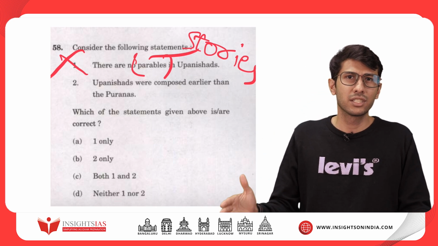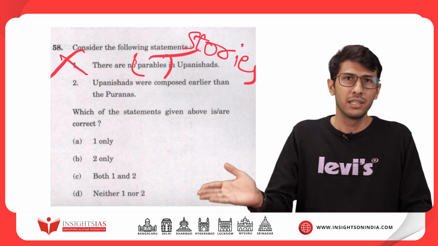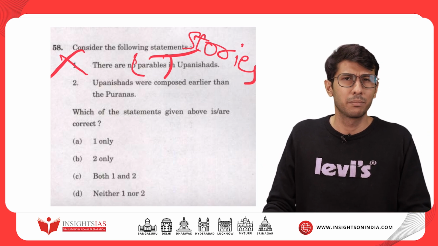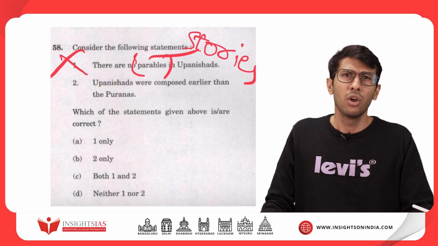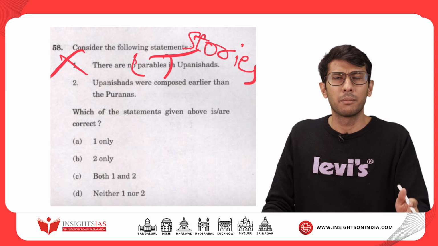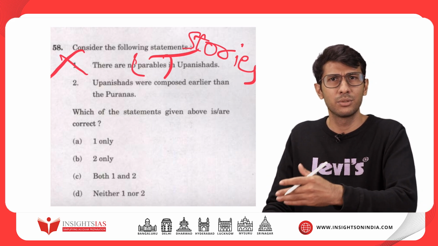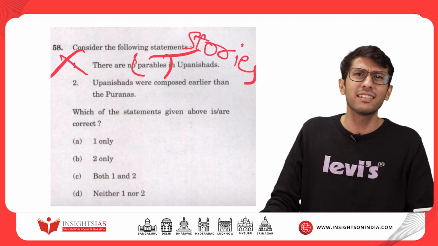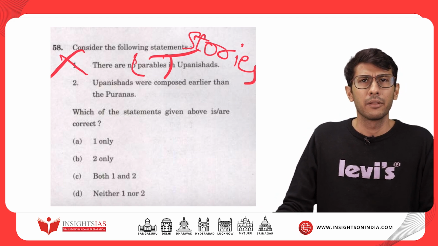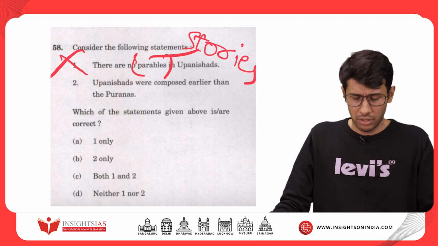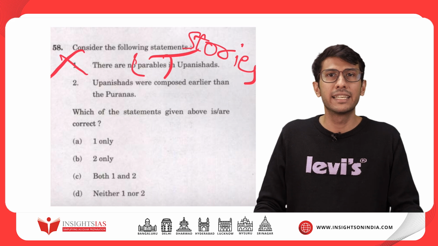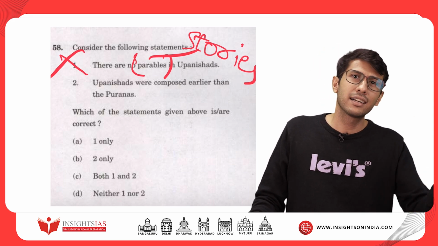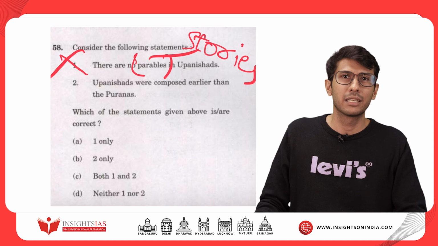Shruti literature was composed during the early Vedic period and later Vedic period, slightly overlapping with the post-Vedic period. Whereas Puranas belong to the Smriti literature, and the Smriti literature always starts from the post-Vedic period.